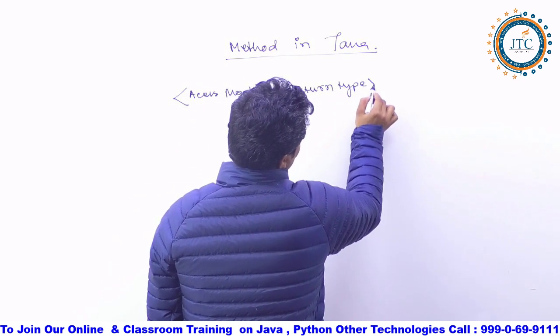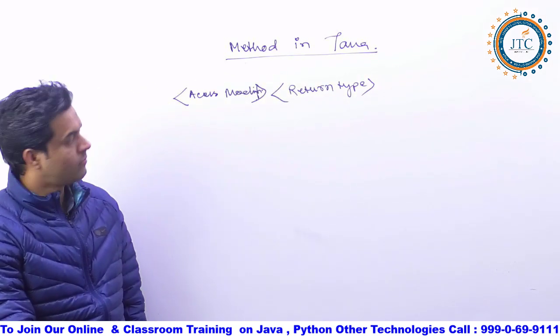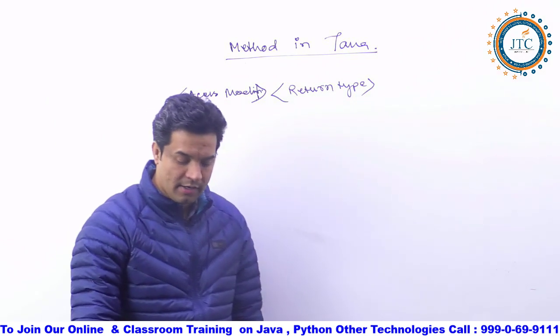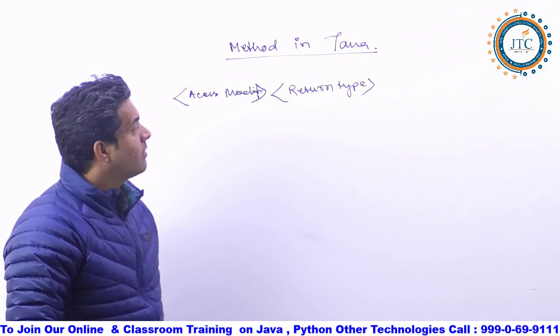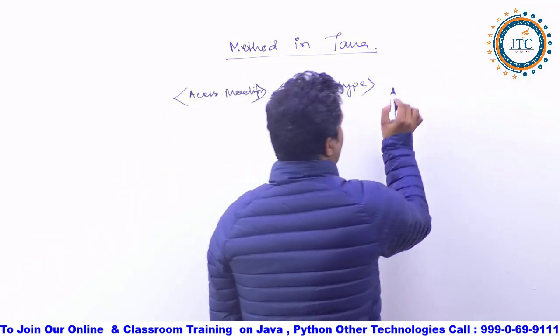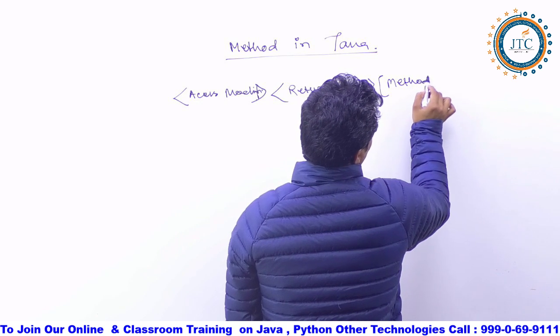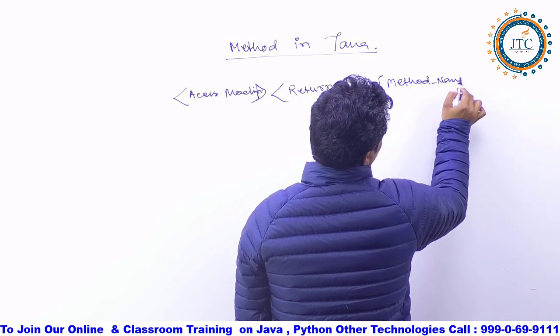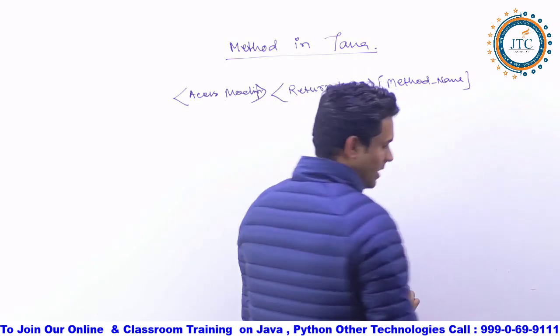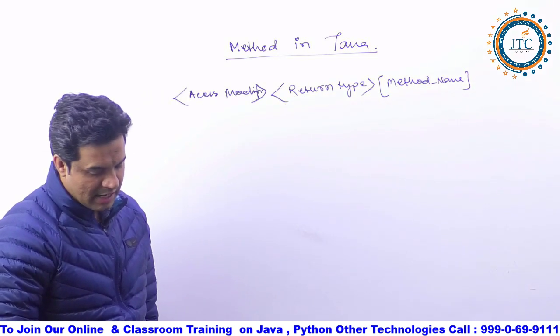One I have written is the access modifier, the second is the return type. And then I am writing the method name here. Fine, so I have written the method name.